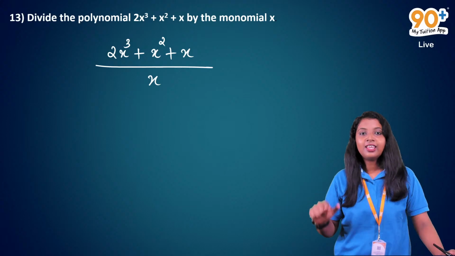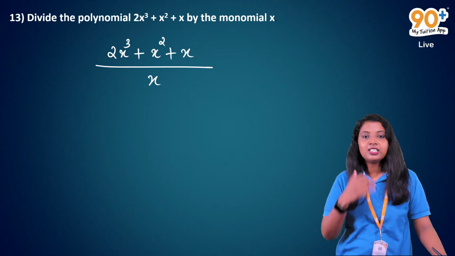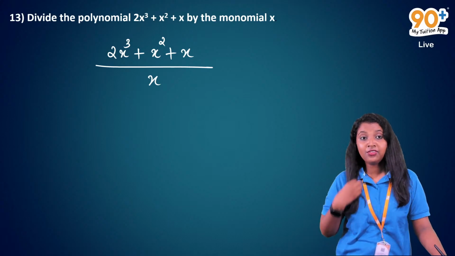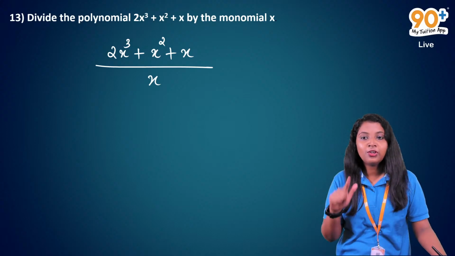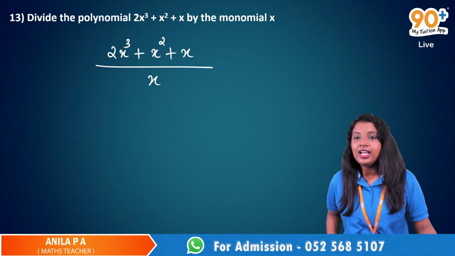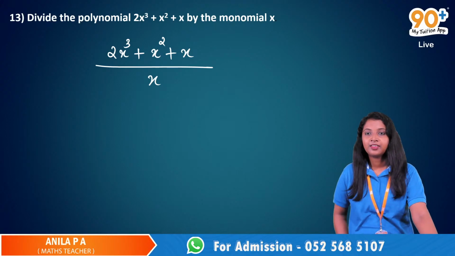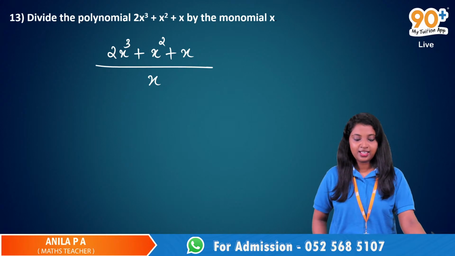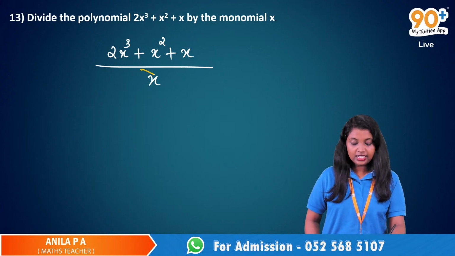In class 8, you have a chapter named Algebraic Expressions and Identities. Can you divide this polynomial by a monomial? Division of polynomials by polynomials, and division of a polynomial by a monomial, all these things were there. Any idea? Anybody? Okay, Haifa. Yes, Haifa. x and x will be cancelled, so 2x cube plus x square will be the answer. We can cancel this x and this x.